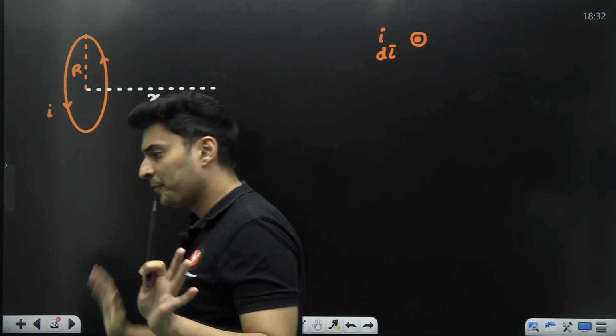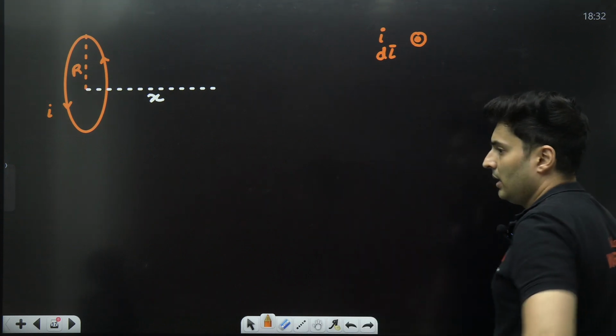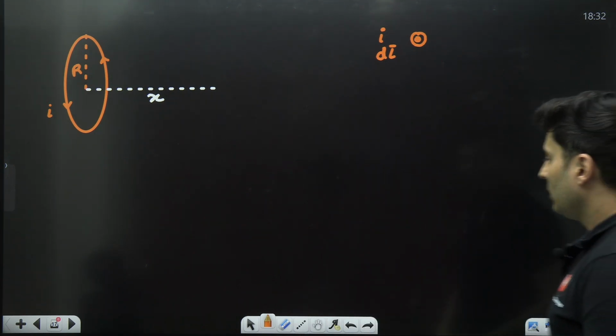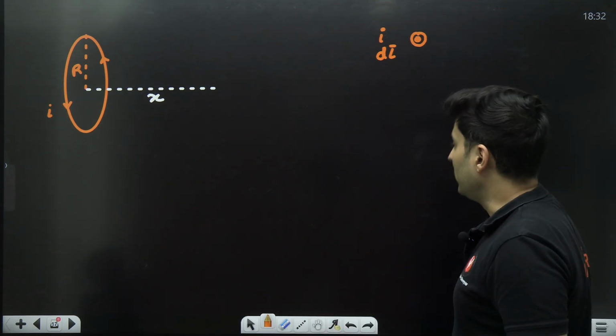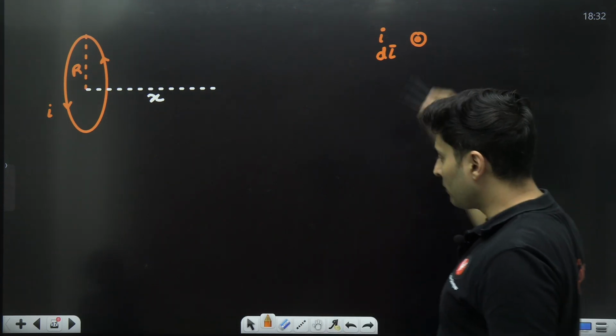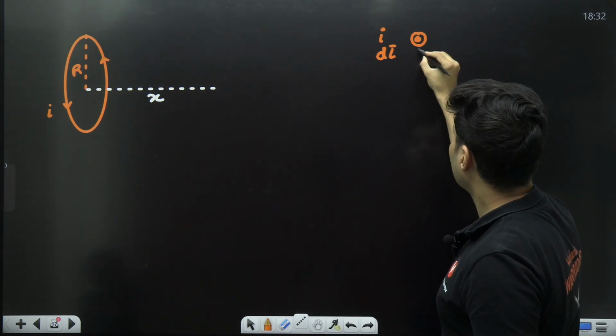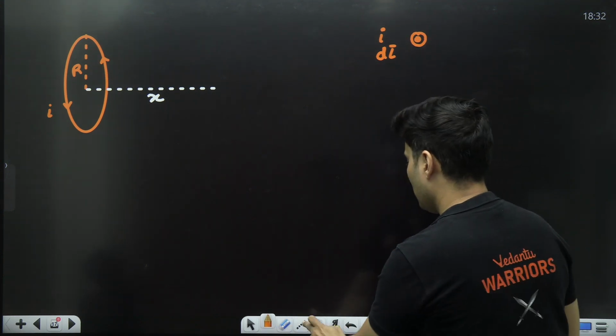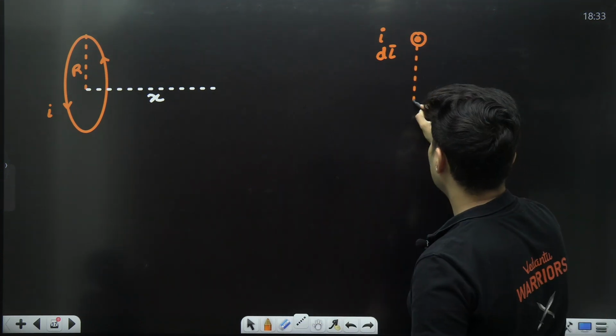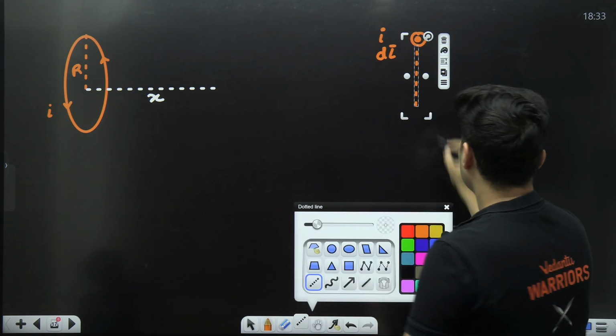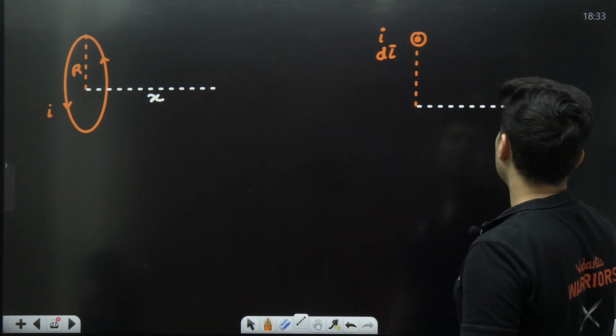Is that clear, everybody? All right. Now look, observe carefully. This is basically the radius. This is basically your x.